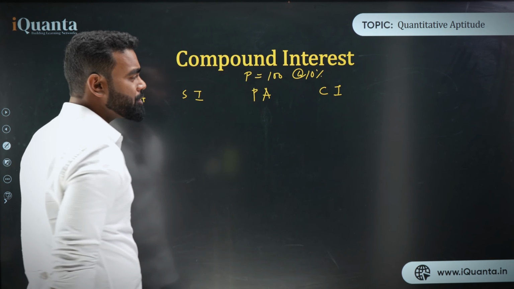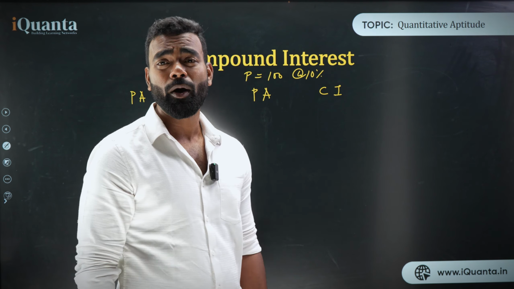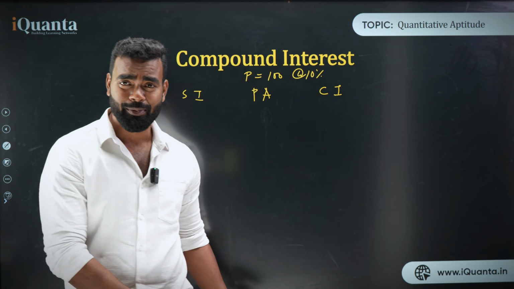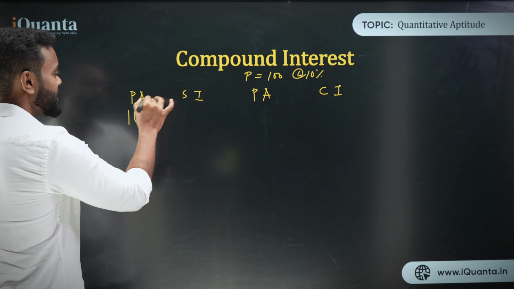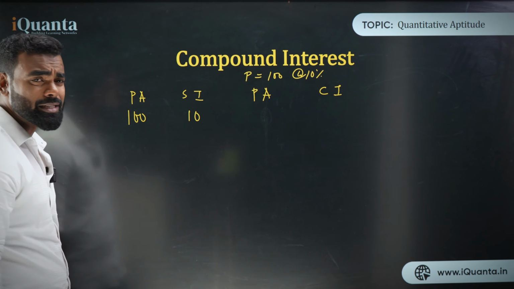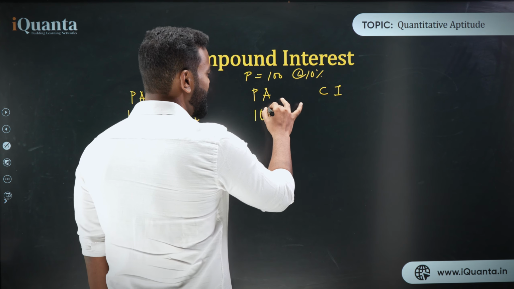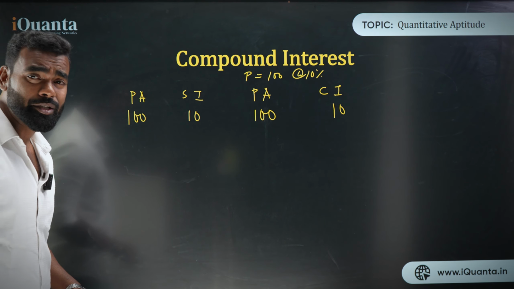In case of simple interest, it is just the interest. In case of compound interest, it's compounded annually, right? What does annually mean? I'll explain right now. In the first year the principal amount is 100, obviously. This is the SI case. So the interest is 10 rupees, I have already discussed this. In case of compound interest, the first year principal is 100 and the interest is again 10. So it is 110, as simple as this, right?